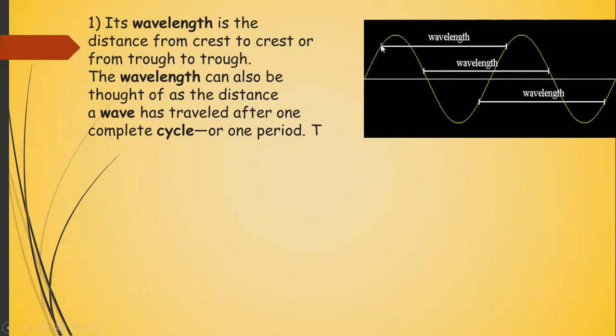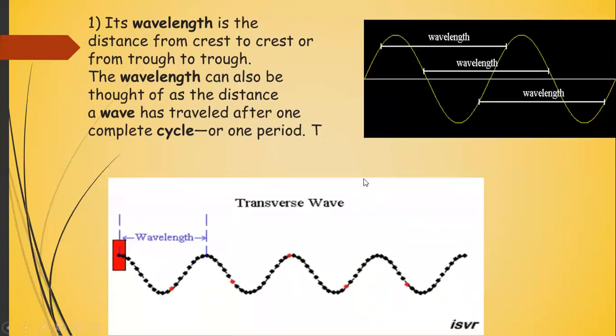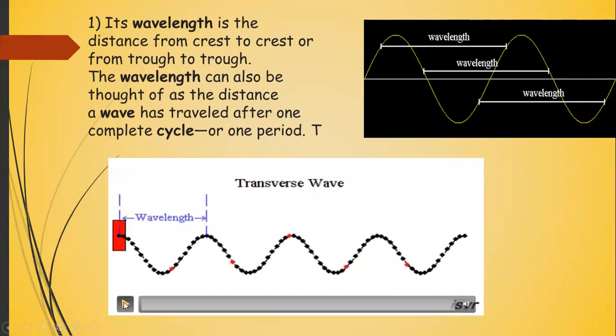Meaning if this is the point I am taking, the distance from this point to the corresponding point of the next wave is the wavelength. Wavelength can also be the distance from crest to crest, trough to trough, or it can also be the distance of one wave. So in either case, the wavelength is the distance of one wave, and it doesn't matter where you take the starting point, your next point will be the corresponding point on the next wave.